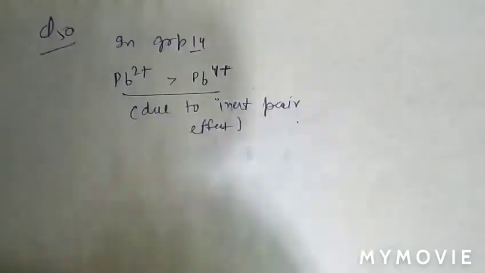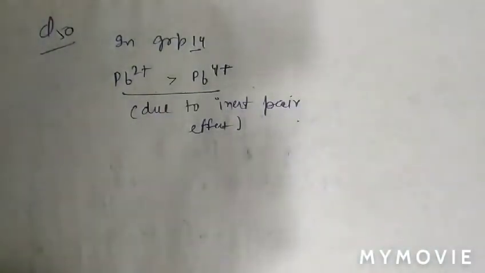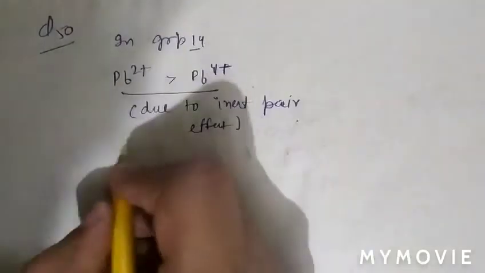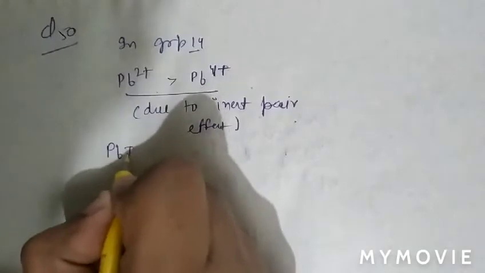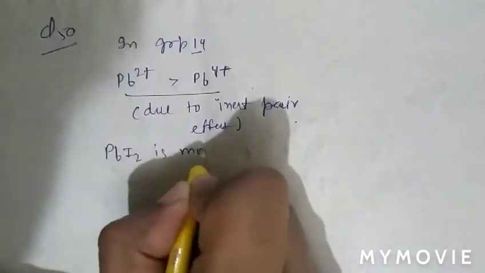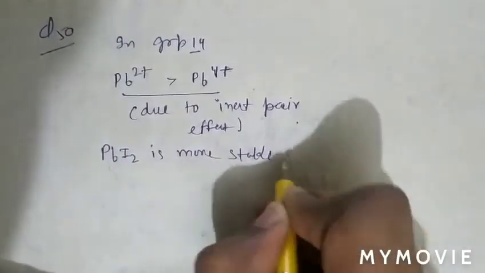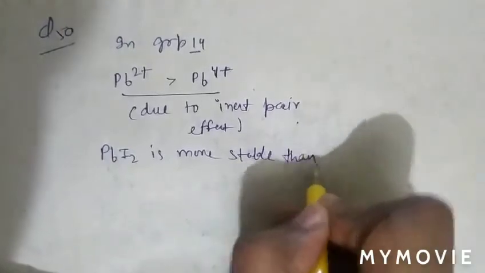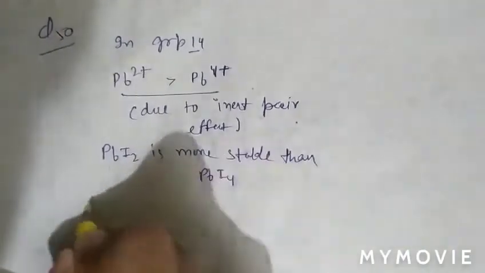So PbI4 is not a stable compound. PbI2 is more stable than PbI4. So assertion is incorrect.